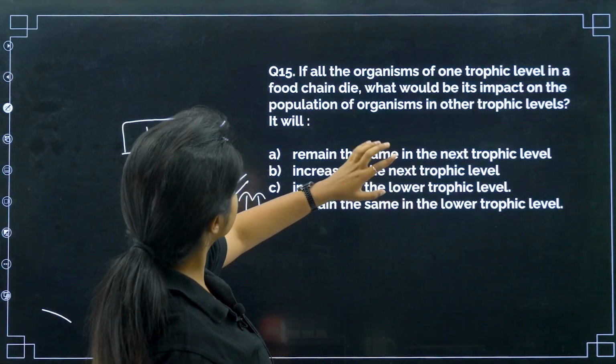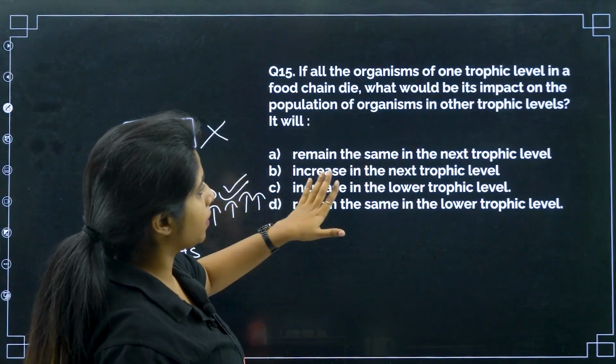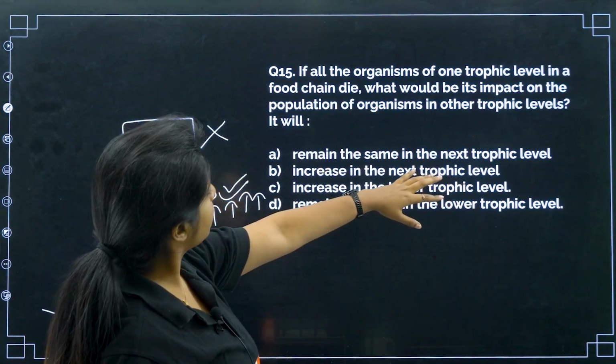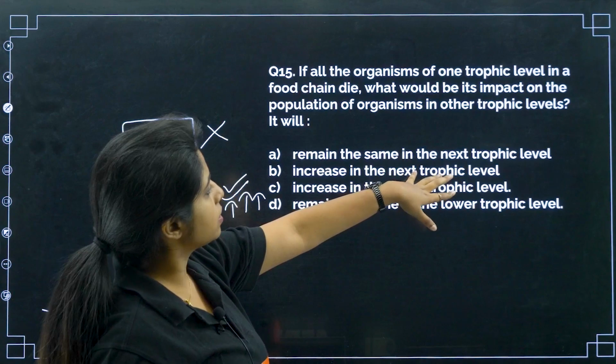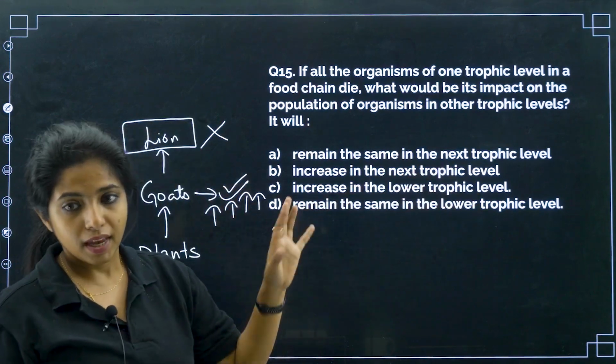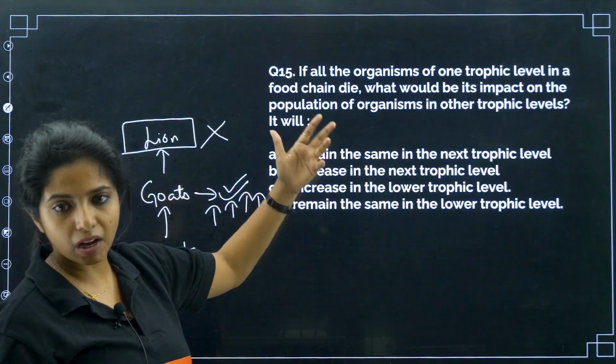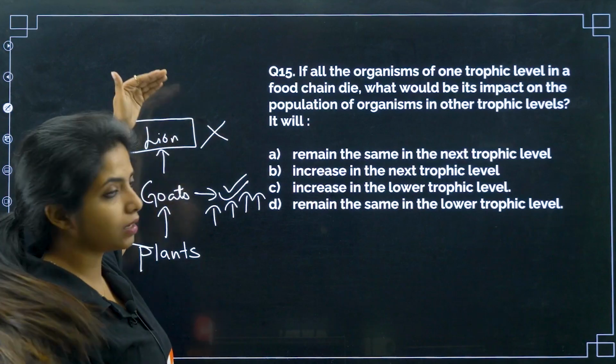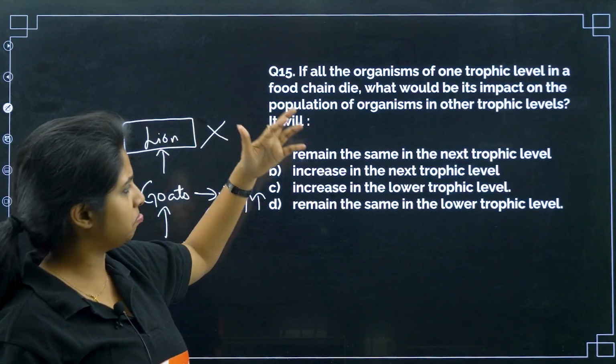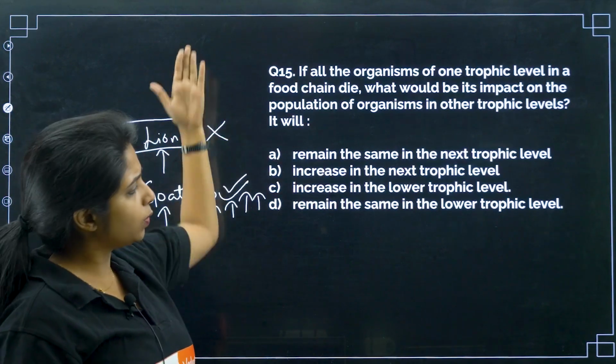Okay, what is the question? What will happen if this is happening? Remain the same in the next trophic level. What remains the same? Organisms in the next trophic level also remain the same? No. Increase in the next trophic level? How can they increase in the next trophic level, the one that comes above it? Will they increase? Because they do not have food here. So how will they increase?